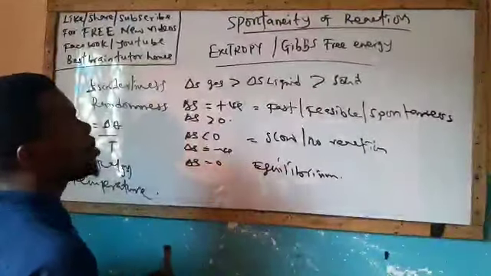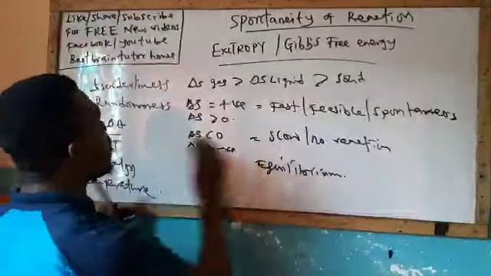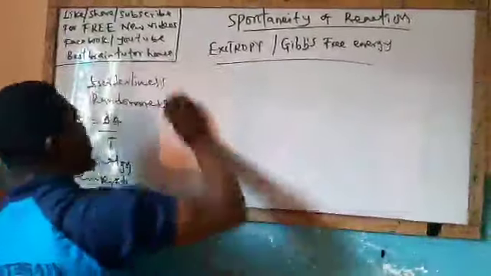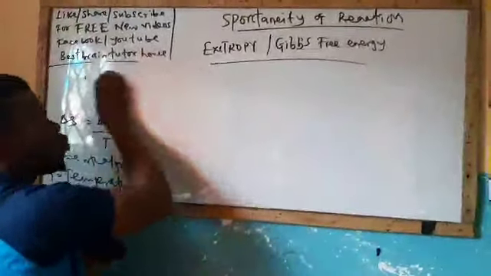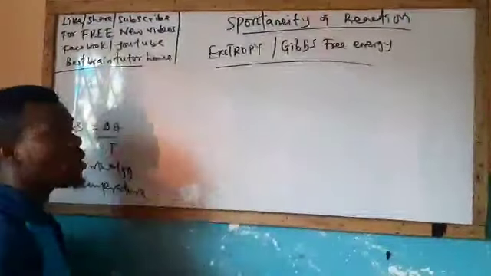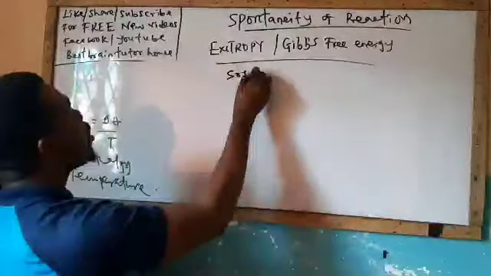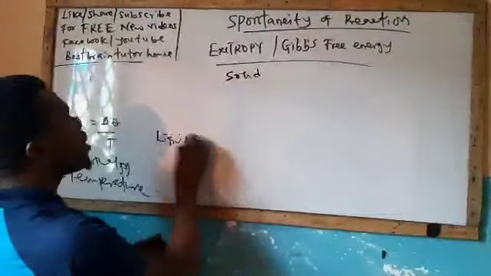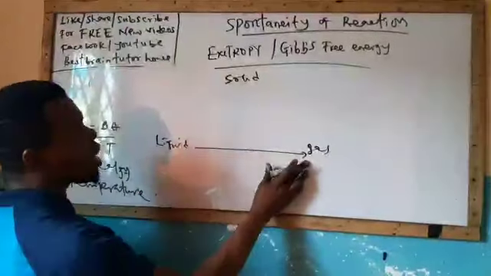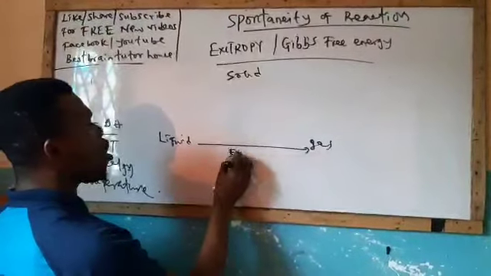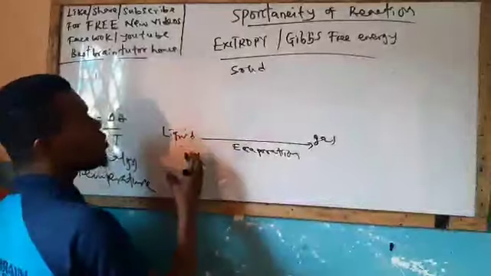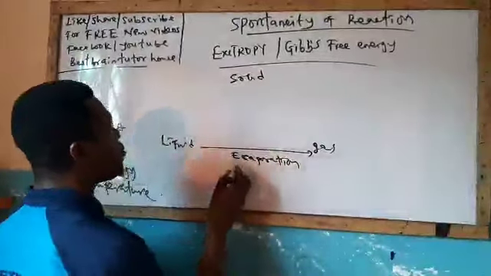Now, trying to describe increase and decrease in entropy using the change of state, or this chart that I will give to you now. That is what WAEC or JAMB is always common to. If they are to ask you a question about entropy, the first thing you must know is the states of matter. Then we have solid, then we have liquid, and we have gas. When the substance is going from liquid to gas, what can we call that? We call it evaporation. And when the evaporation process occurs, what kind of entropy change is that? Is it a result of what?